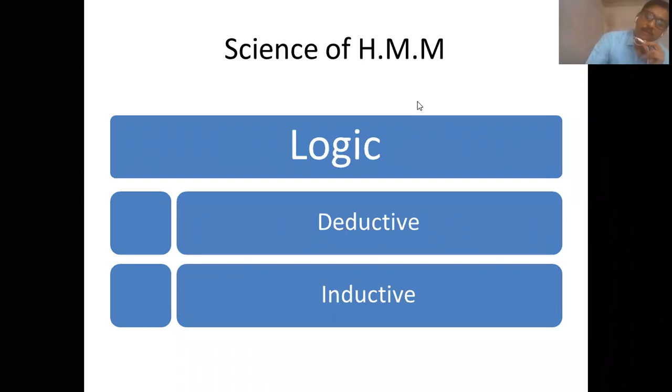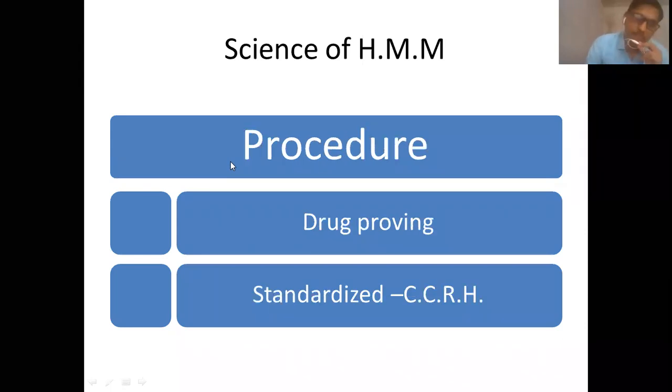Then one more important aspect of any science is that it follows a standardized procedure. Any human being on this earth who experiments with science has to follow a certain procedure. So what is the procedure in our homeopathic materia medica?